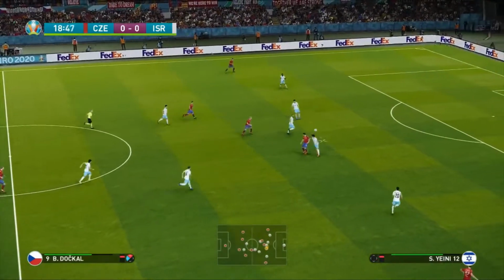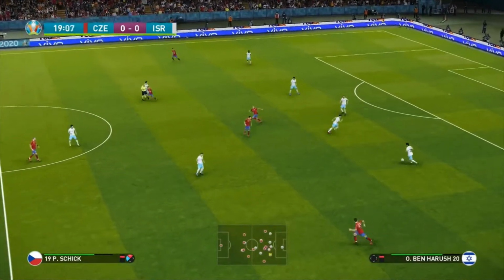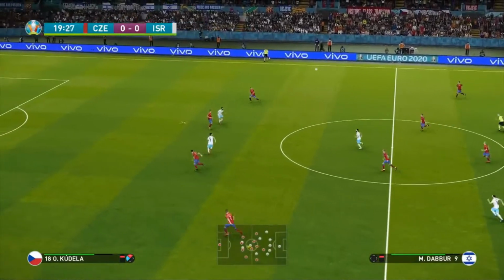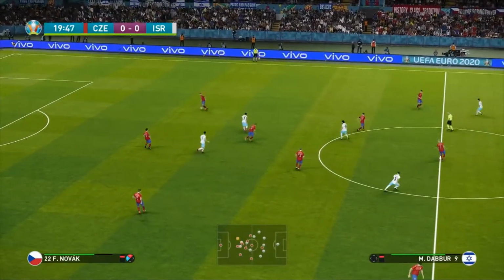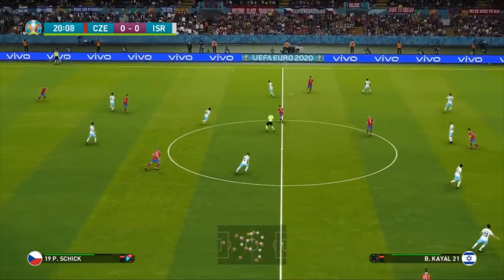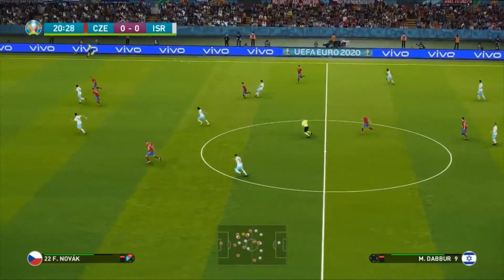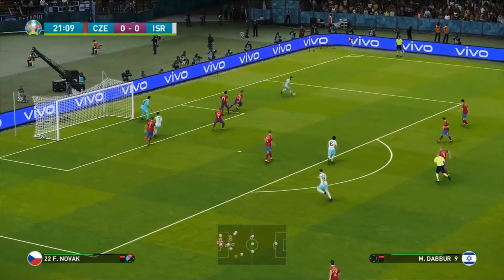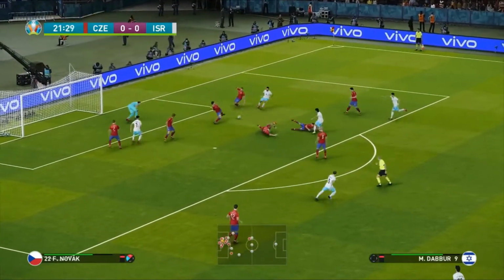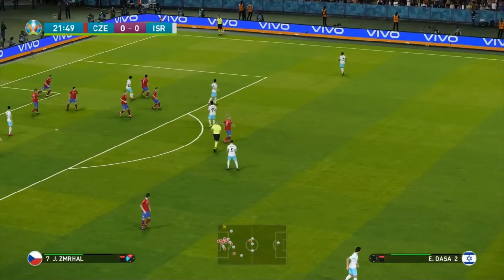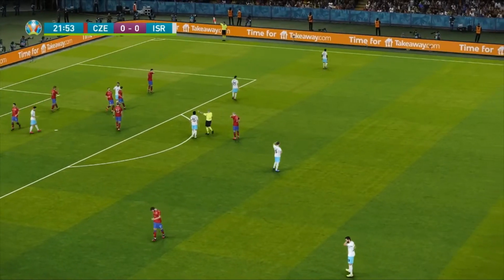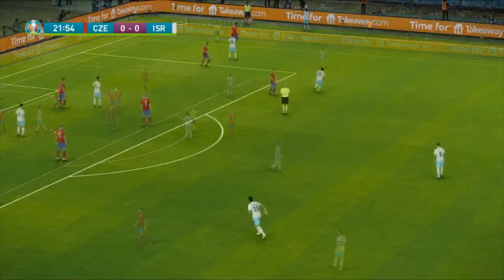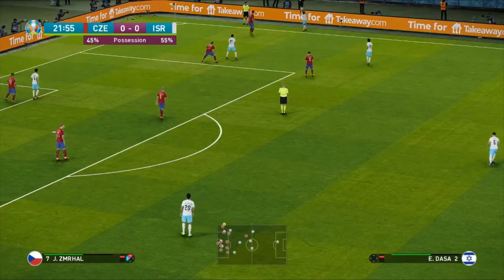Now here's Patrick Schick, tries to get a touch, and he goes straight back to the path of Yeni. But we've got 3 good fixtures today. Of course, this is the end of Group D, and then we go on to Group E, which features Spain, Sweden, Poland and Bosnia. Now, good ball into Munas De Boer, takes a touch into Raphael, good block. Very, very good block there. I think had that shot gone on, it might have gone out for a corner, but instead we have an Israeli throw-in.